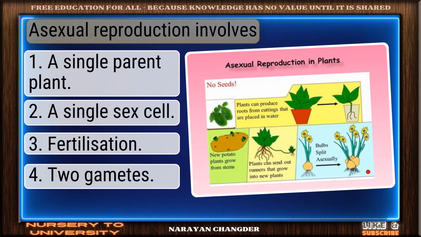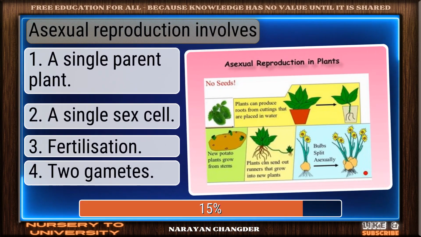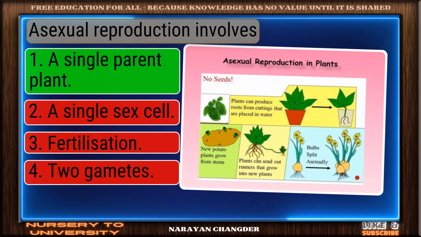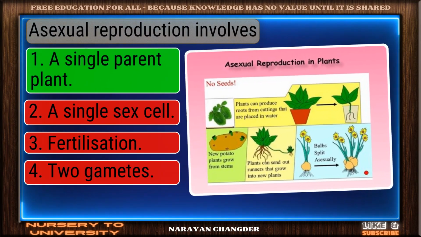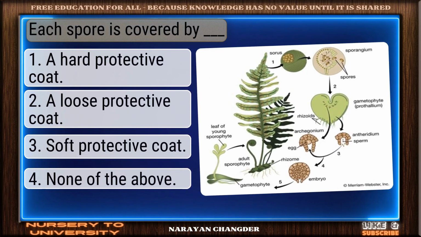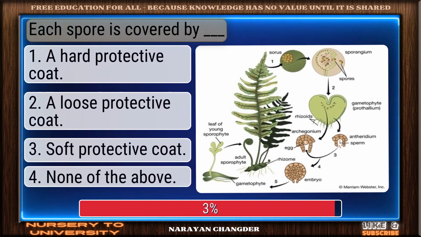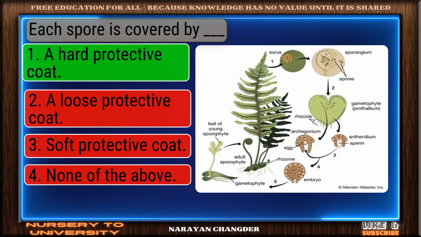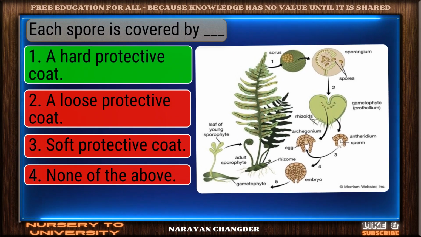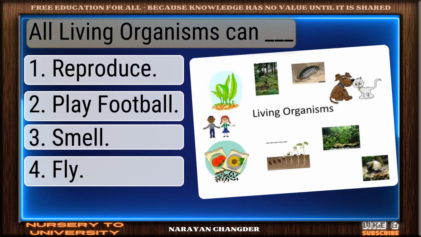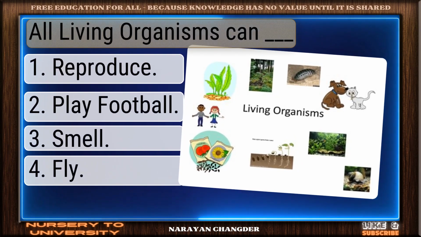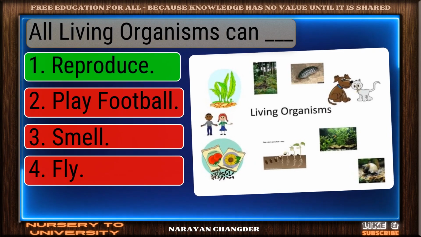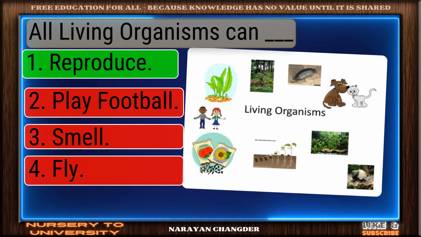Question number 190. Asexual reproduction involves. Correct. A single parent plant is the right answer. Question number 191. Each spore is covered by dash. Excellent choice. A hard protective coat is the right answer. Question number 192. All living organisms can dash. Valid point. Reproduce is true.